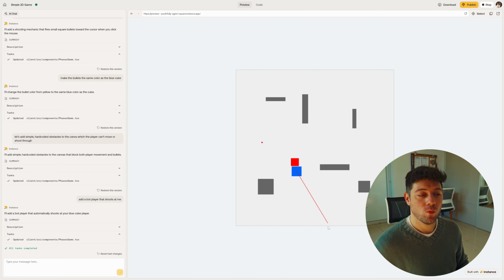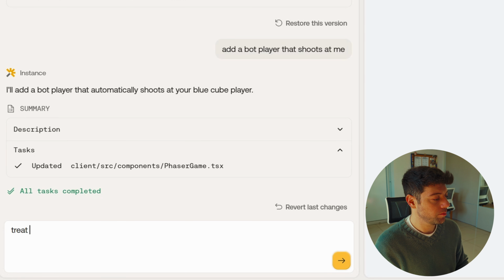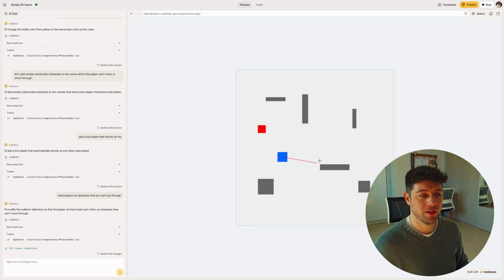Now, when we go through a player, I think that players should be treated as an obstacle. So let's tell the AI to do that. Treat players as obstacles that you can't go through. All right, it's done. Let's see if it works. Okay, it's chasing me. Yep, there we go. We got an obstacle. Oh, but it stopped shooting at us.